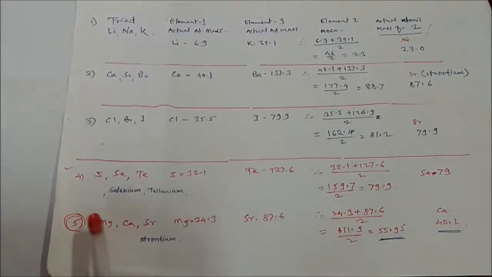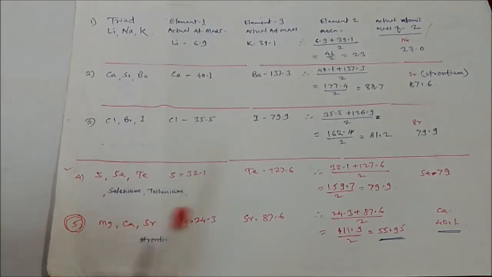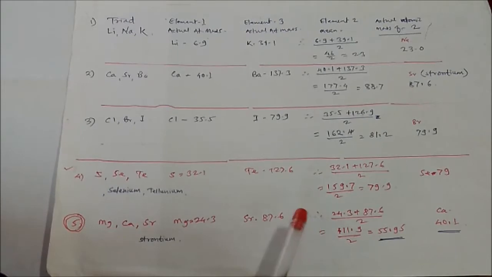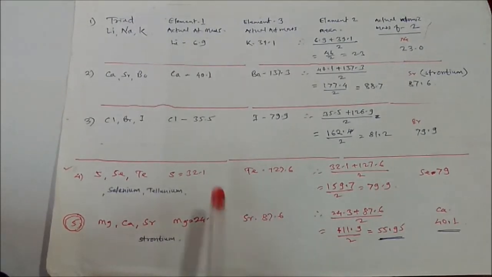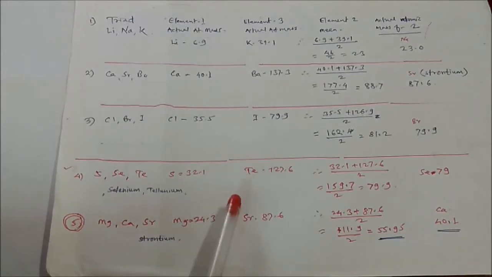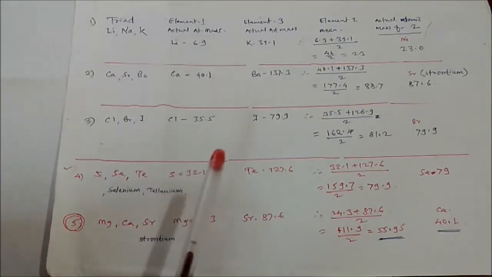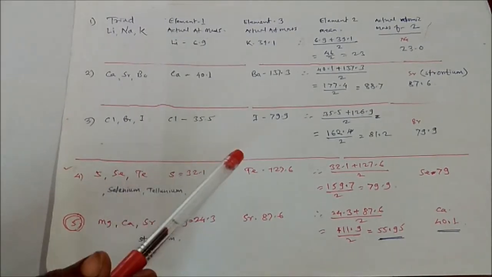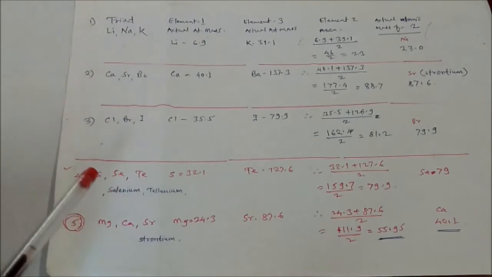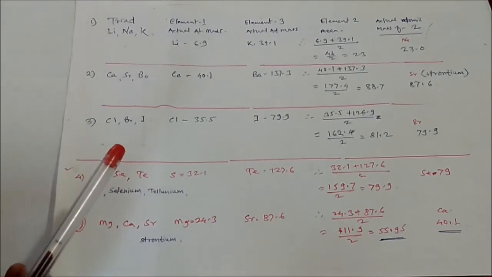Therefore in this case, the triad he gave in the form of magnesium, calcium and strontium failed. Much of the groups of elements having similar chemical properties that were given by Dobereiner failed. And in the course of time, the complete classification of the elements that he had given failed.